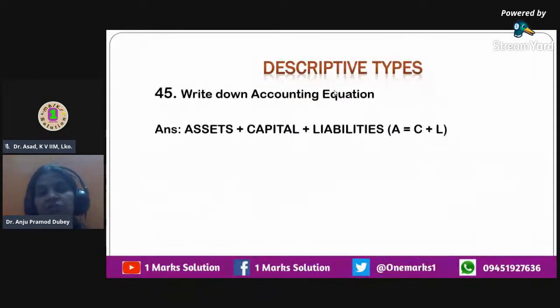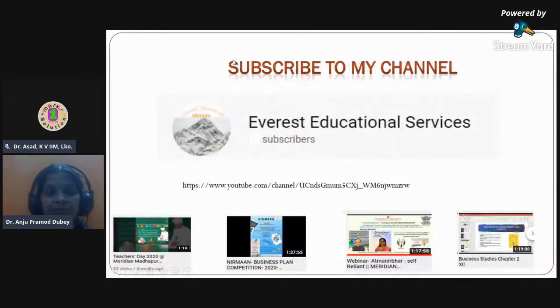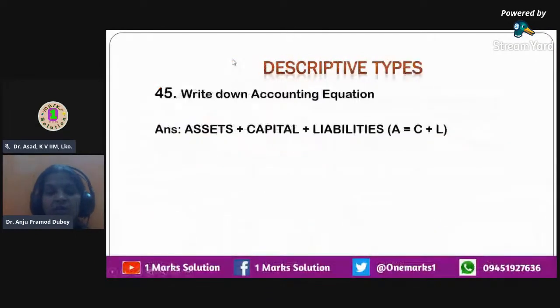You can have definition parts as well, like define assets, define liabilities. That also, one mark questions could be there. So the last question that I have over here is write down the accounting equation. The accounting equation is a very important one, and here we use the accounting equation as assets is equal to capital plus liabilities. That was a typing error earlier. That's the equation that we use for accounting, and these are the questions that I wanted to discuss with all of you.